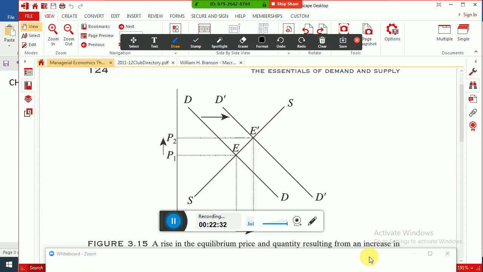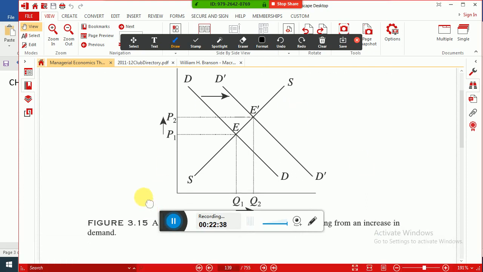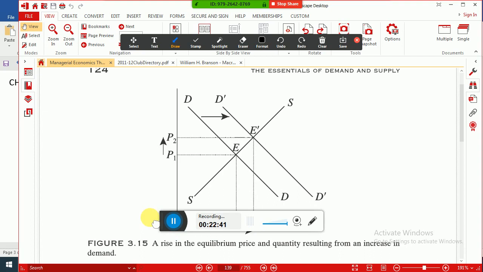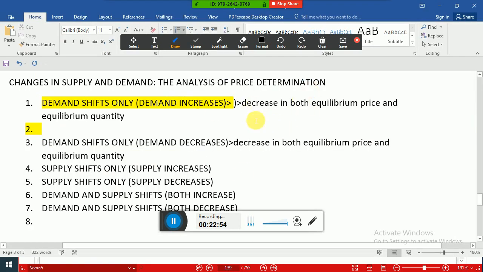Equilibrium price increased from P1 to P2, equilibrium quantity increased from Q1 to Q2, because the new equilibrium point is to the right of the initial equilibrium point. So we can write the earlier result as an increase in both equilibrium price and equilibrium quantity.